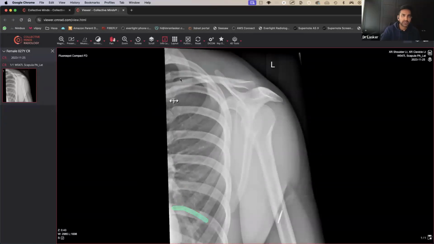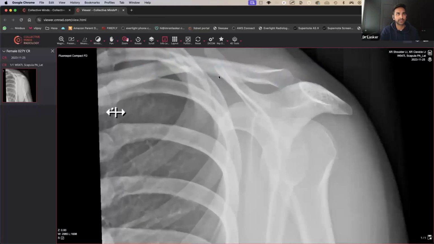So ribs, you've got your posterior ribs going this way, and then as you come down here, it's going to be the lateral ribs, and going all the way down here, you're going to have your anterior ribs. And you keep going down, keep going down, and actually there's no evidence of any cortical discrepancy anywhere. The reason why I thought this was an interesting X-ray is because there is something not quite right around here. So you go along this way, keep drawing, and it does feel like the clavicle takes a little bit of a bend this way and then carries on that way. So what we need to do is zoom in a bit more and see what's going on.